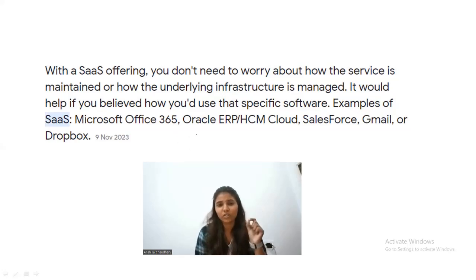Like it can ask that Oracle is a type of which kind of cloud platform, or it can ask Salesforce is the type of. All right. Now in this question, it is asking what type of platform Microsoft Office 365 is. So it is an example of a SaaS platform, right? So let's move on to the next question.